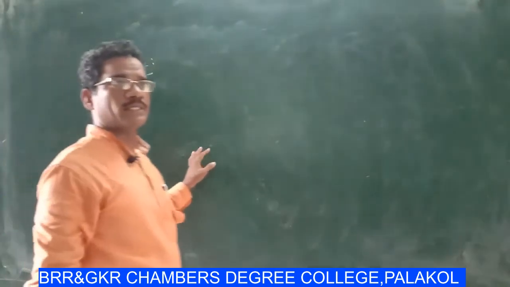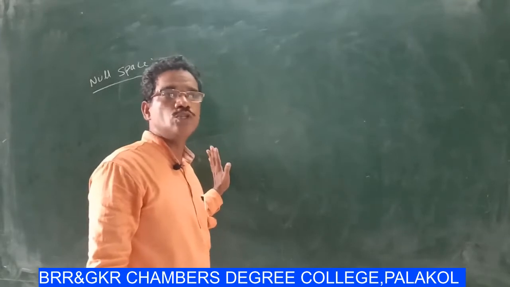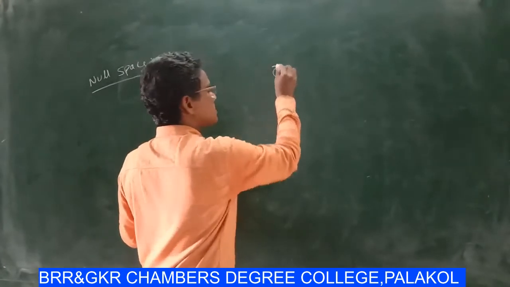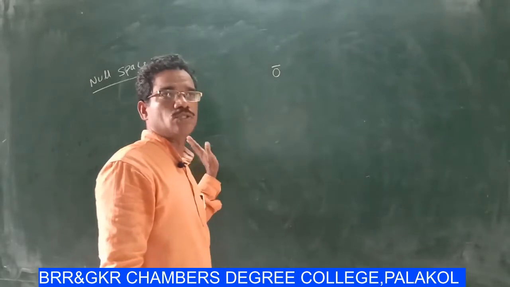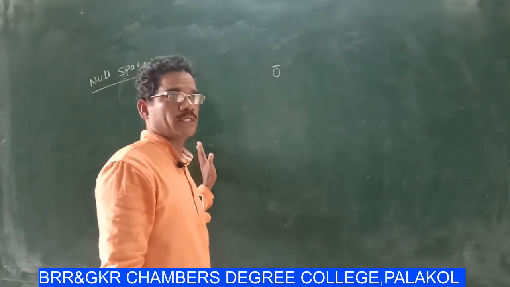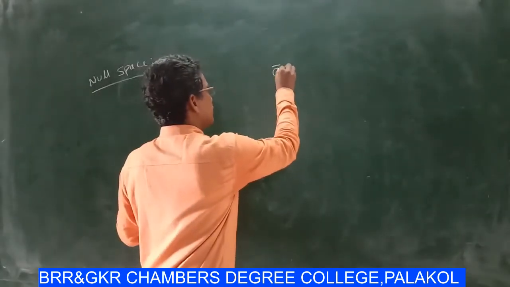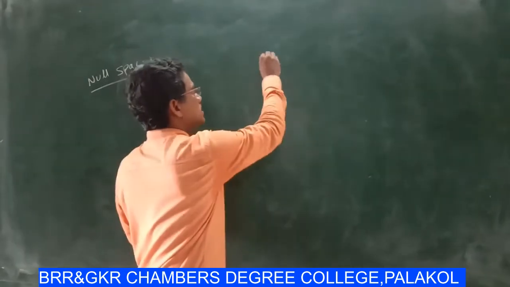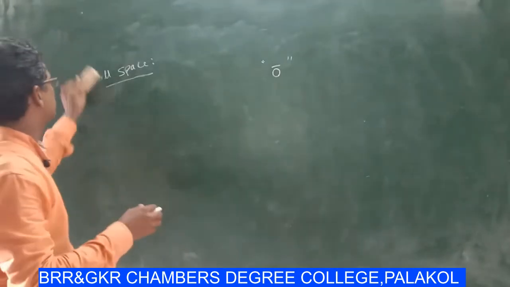A vector space having only one zero vector, that means 0 bar, is called null space or zero vector space. So a vector space having only one zero vector 0 bar is called a null space. Okay, next.